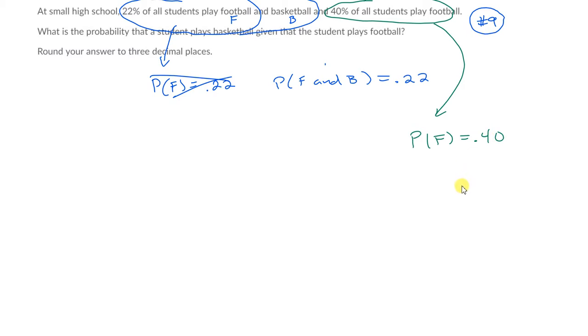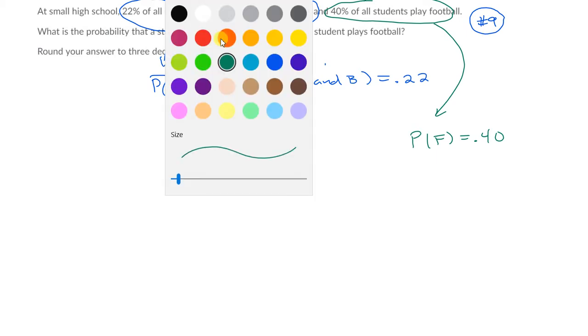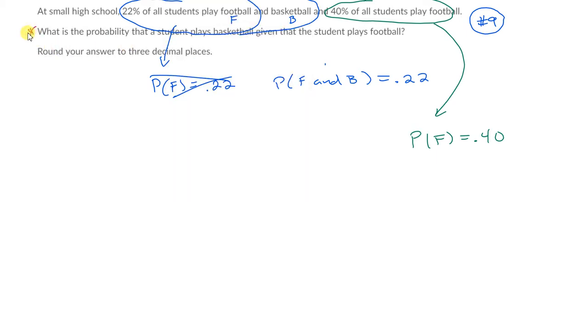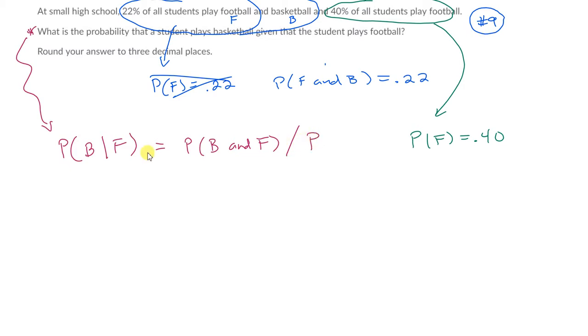Okay, and what are we being asked for? We're being asked for the probability that a student plays basketball given that the student plays football. So we should be familiar with how to write that as a conditional probability now. That's the probability of basketball, given, which means condition, football. What's the formula for this? That both occur together, divided by the probability that the conditioning event has occurred.